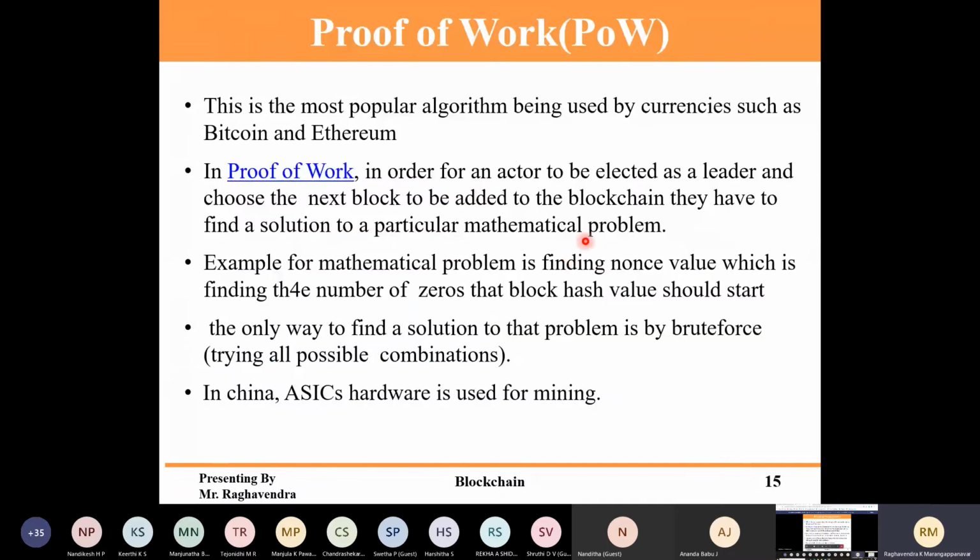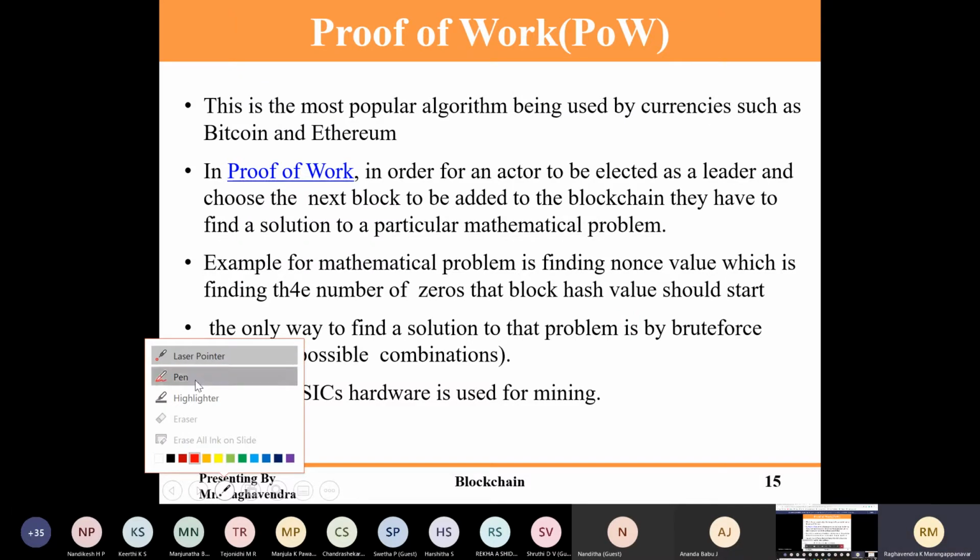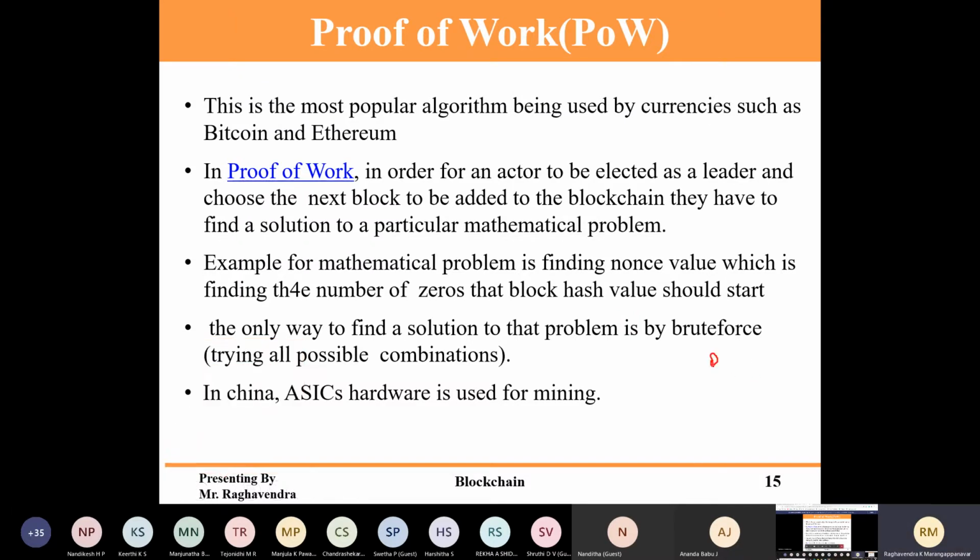So here comes into the picture proof of work. It's a very popular algorithm which is used in Bitcoin. Proof of work is nothing but there are some participating nodes. So nodes are there.